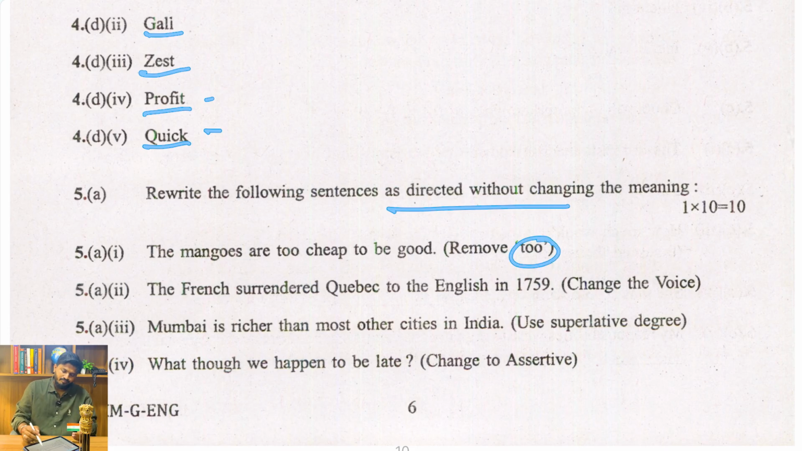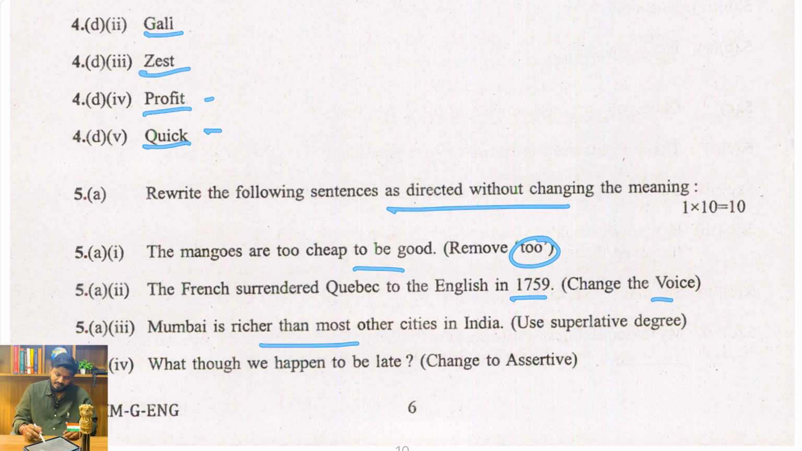And again, reread the sentences as directed without changing the meaning. You have to remove the "too". The mangoes are too cheap to be good. Okay, mangoes are cheap to be good, or something like that. The French surrendered Quebec to English in 1759. Change the voice, from active to passive voice. Quebec was surrendered by the French to the English in 1759 can be another way.